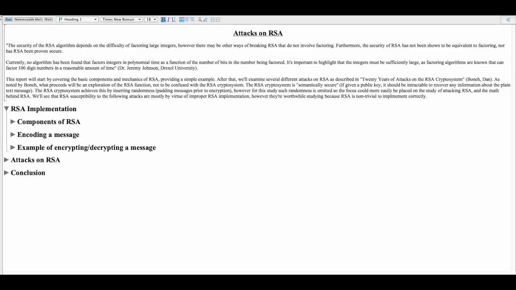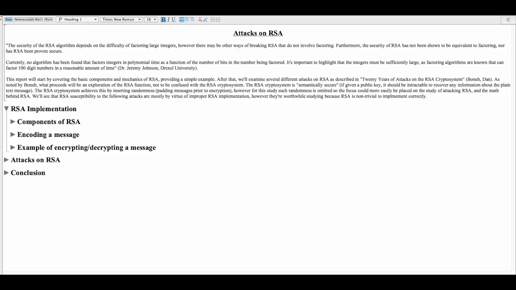I'll talk about RSA and attacks on RSA. First, I'll start with going over an implementation of RSA using this Maple worksheet, and then I'll cover some attacks on RSA. I have a variety of sources, one of which is Dr. Jeremy Johnson of Drexel University.